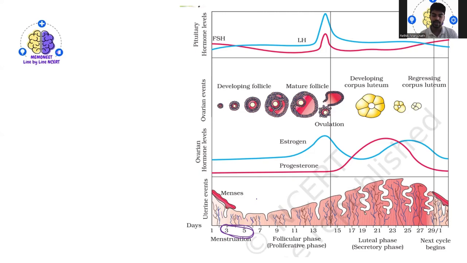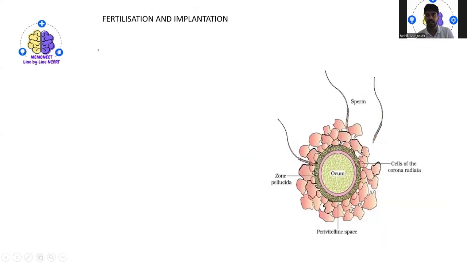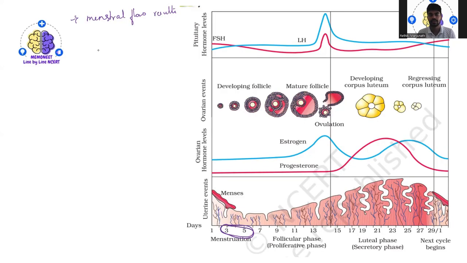So the menstrual flow results due to the breakdown of the endometrial wall, which lines the uterus.